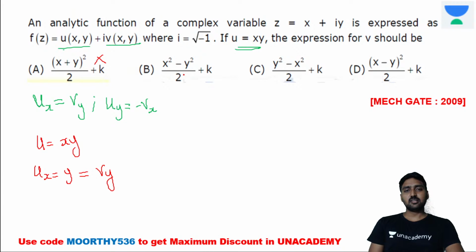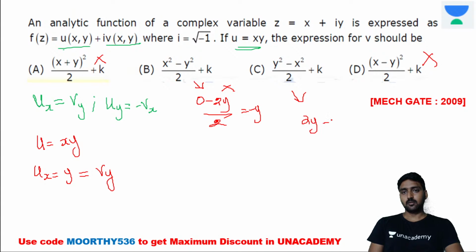And if you differentiate this function with respect to y, then what will we get? 0 minus 2y divided by 2. We are getting minus y. Then this option also is not possible. Here also it's not possible. So the only option is 2y minus 0 divided by 2, which is equal to y, while differentiating with respect to y. So option C is the right answer for this question.